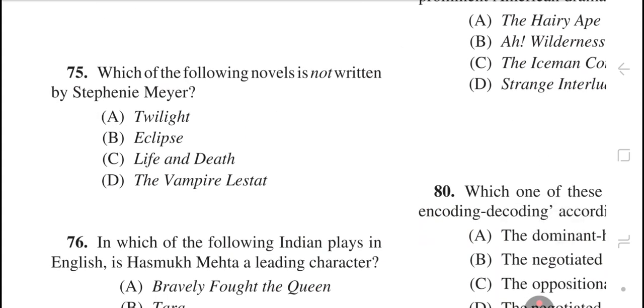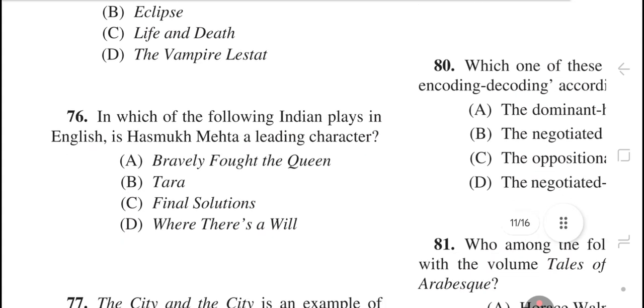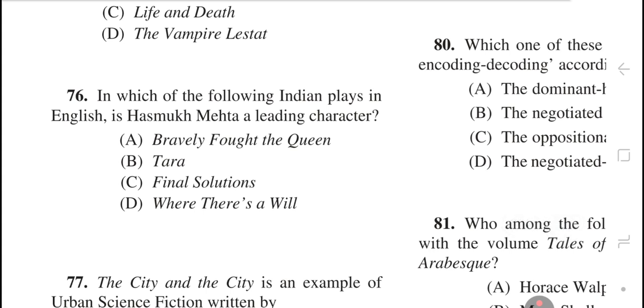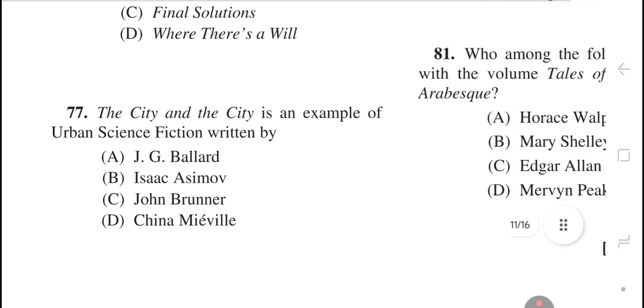Question number 75. Which of the following novels is not written by Stephenie Meyer? The right answer is option number D, The Vampire Lestat. Question number 76. In which of the following Indian plays in English is Hasmukh Mehta a leading character? The right answer is option number C, Final Solutions. Question number 77. The City and the City is an example of urban science fiction written by option number D, China Miéville.